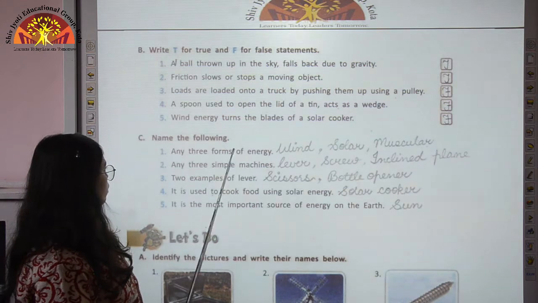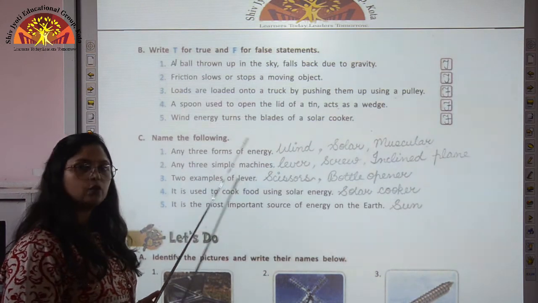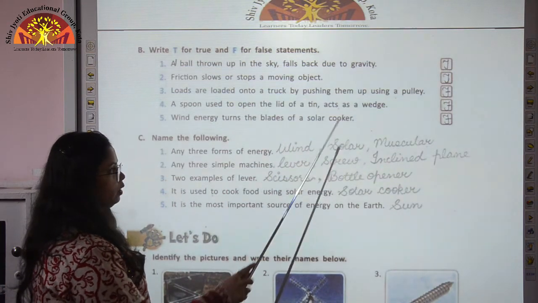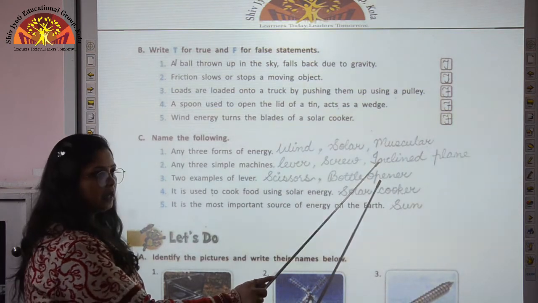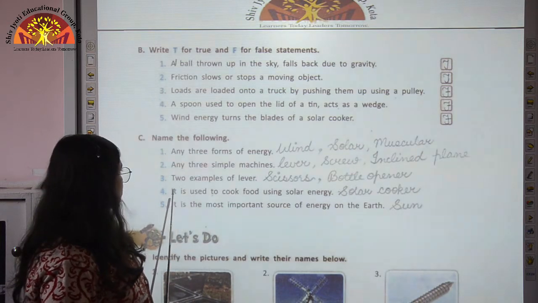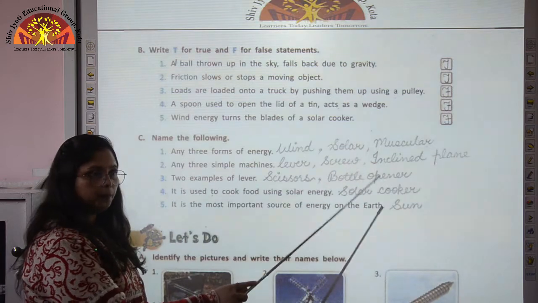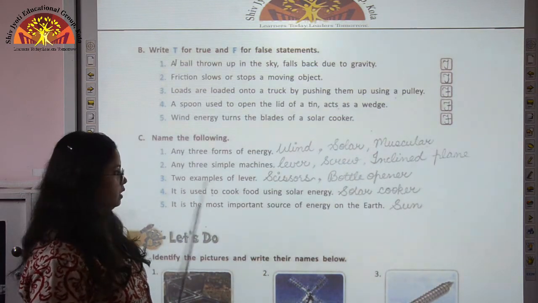Now name the following. Any three forms of energy. So children, we have studied about various forms of energy. Any three you can write: wind, solar, muscular. Any three simple machines: lever, screw, inclined plane. You can write any three: pulley, wedge, anything. Two examples of lever are scissors and bottle opener, and we have learnt about so many other examples also, so you can write any of them.